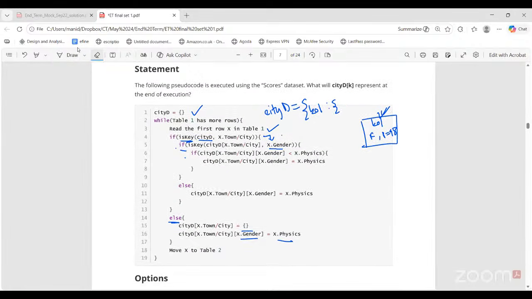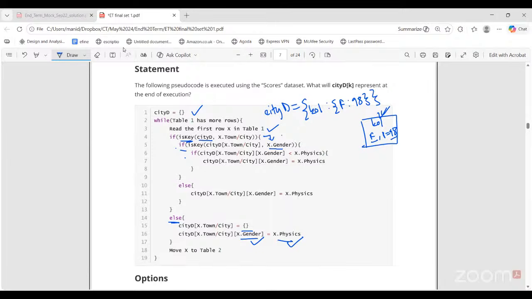Ma'am, physics marks is also a key? No, ma'am, it is a value. Sorry. Gender is the key. Physics marks is the value. So inside this, the gender for this card is F. So that's the key, and the value is the physics marks, that is 98. So this is the first entry.